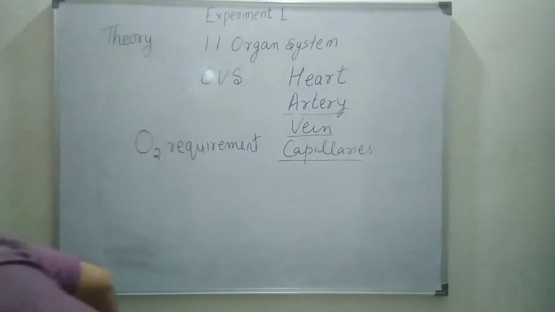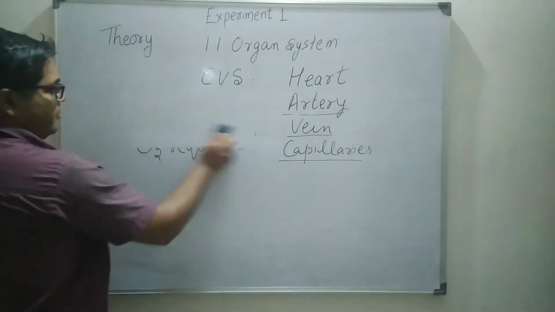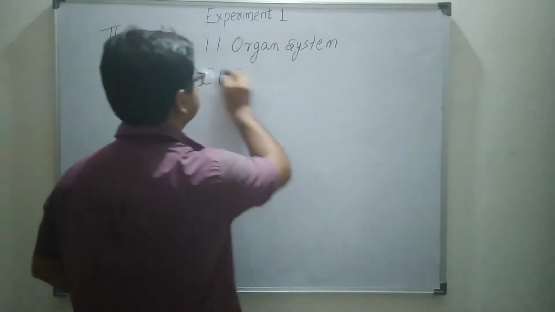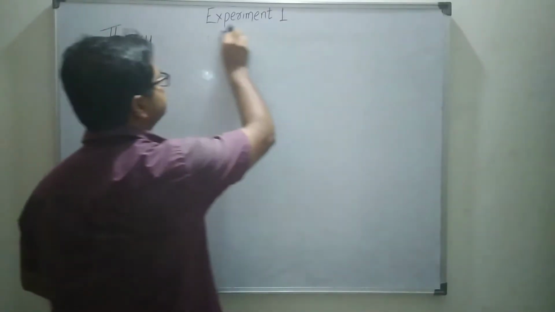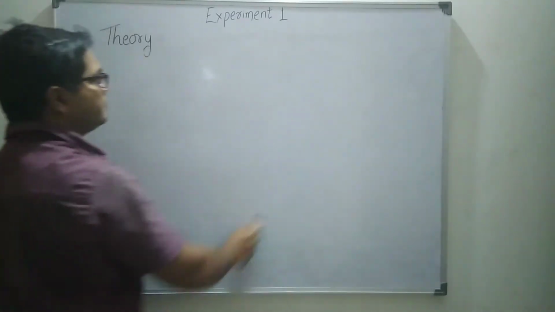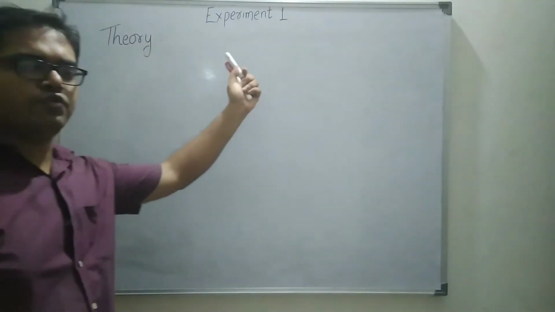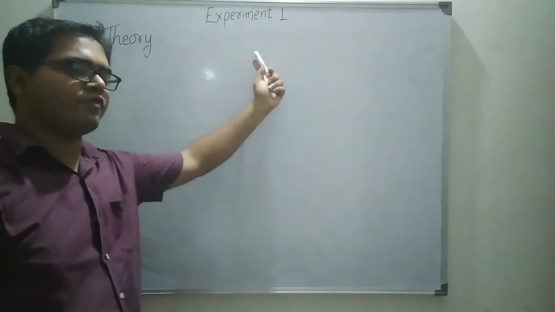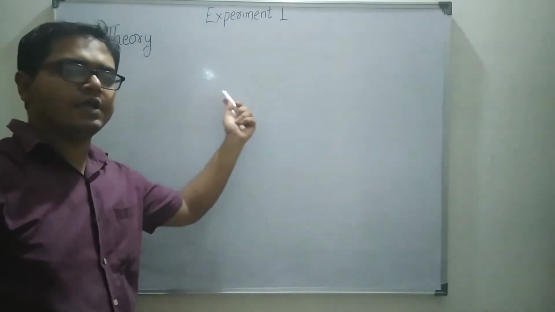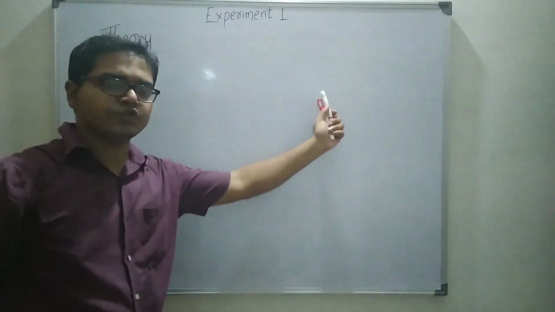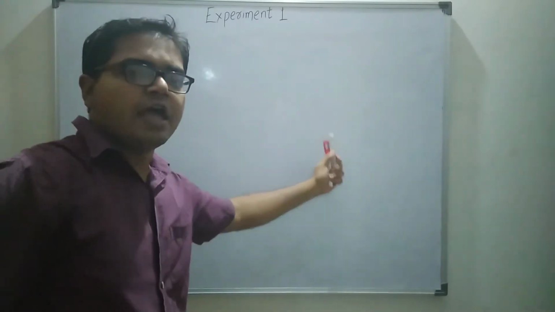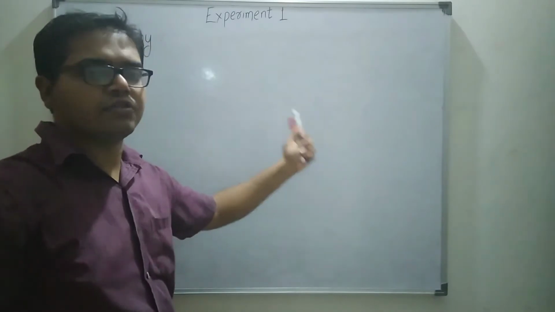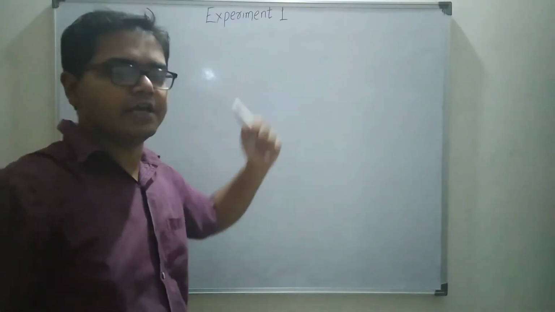Students, in your theory, first you will write about the functions of cardiovascular system, then you will write the major organs associated with the cardiovascular system, then you will explain each organ associated with the cardiovascular system in detail.